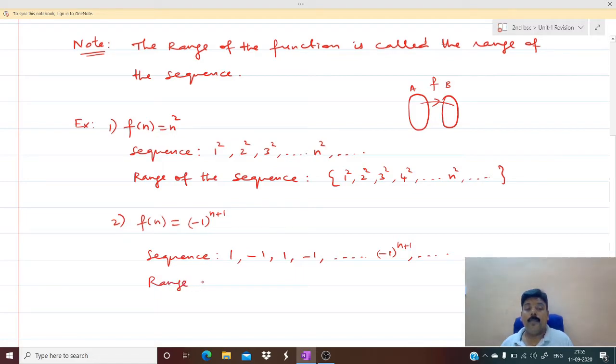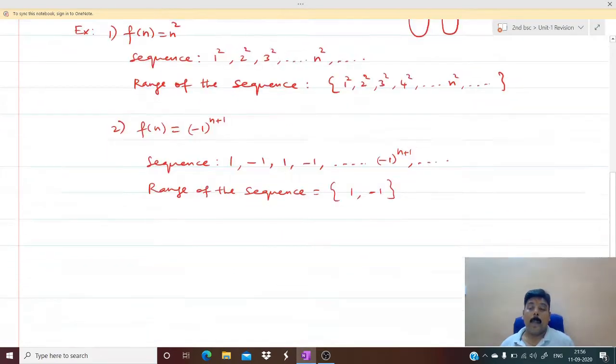Here you tell me what is the range of the sequence. The range of the sequence is nothing but only two numbers, 1 and -1. You need not write 1, -1, 1, -1, etc., because you know the rules for a set. In a set, normally we will not repeat the terms. So 1 is written only once and -1 is written only once. So these are some of the examples of a sequence.